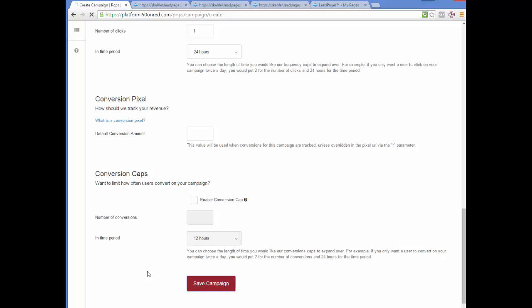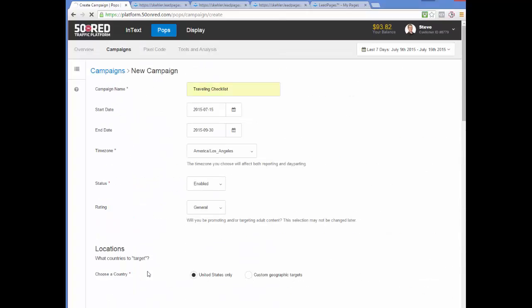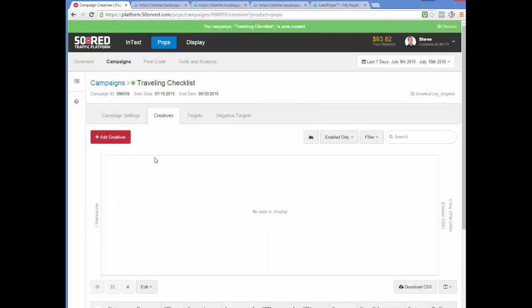And we'll hit save. So as it saves, where's the relaxing music? So we're still waiting for 50onRed here as it saves this campaign before we move forward and do anything else. There we go. It took a little while.